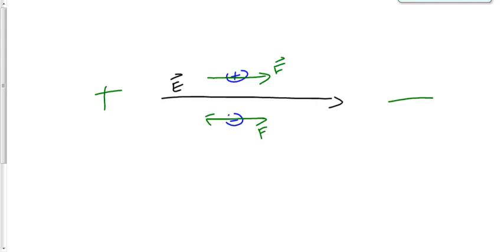So back to your question, simple answer is put a negative in there, it experiences a force opposite to the field every single time. Opposite to the field itself. Because the definition of the field is the way that a positive would move, so a negative, by definition, must move opposite to that. Okay.